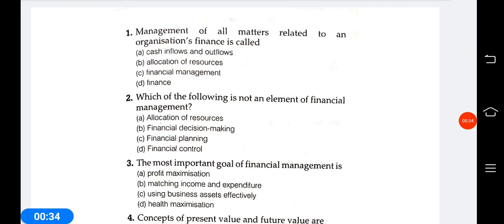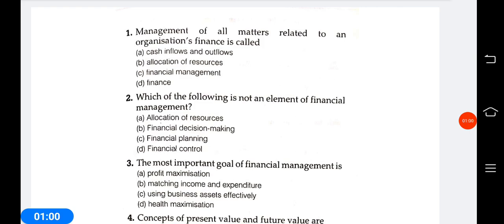With the answer, management of all matters related to the organization's finance is called financial management. So, because the chapter is financial management. Next question is, which of the following is not an element of financial management?